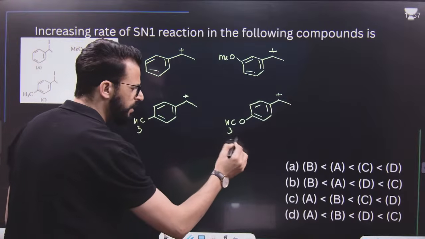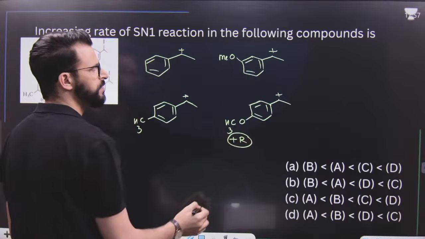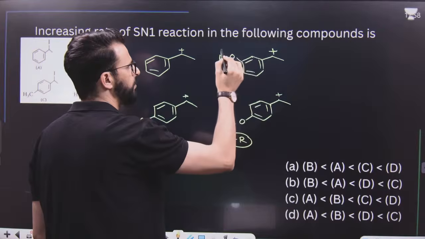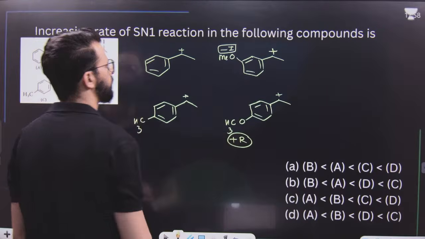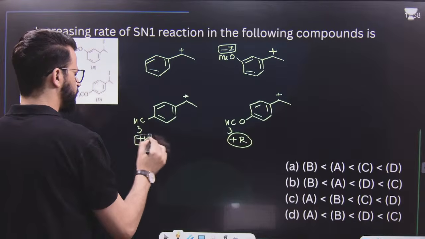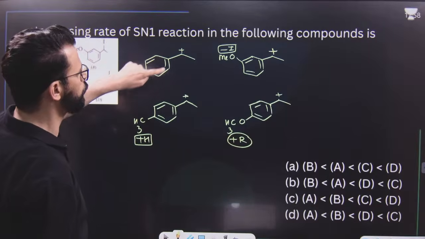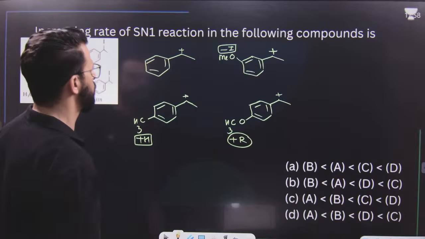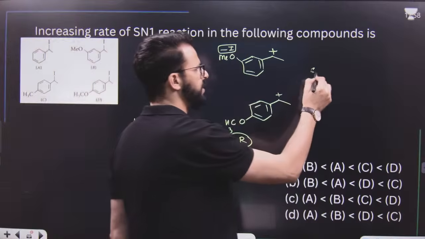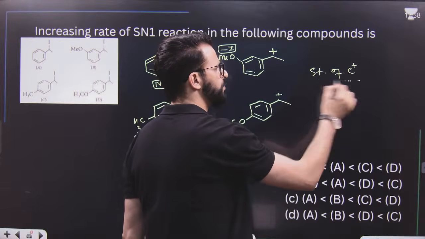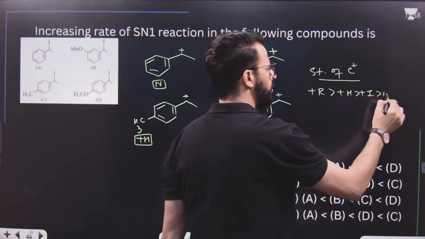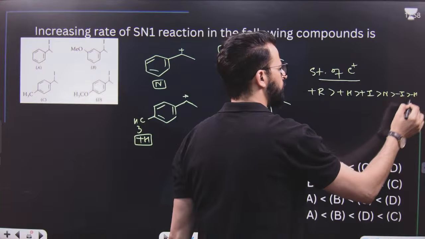This carbocation is more stable because of the plus R effect. This will not show plus R on the carbocation, but it will show minus I. This will show plus H on the carbocation. This does not have any atom or group which shows any inductive, hyperconjugation or resonance effect, so I will say this is neutral. For stability of a carbocation or positive charge species, check first plus R, then plus H, then plus I, then neutral, then minus I, then minus H, then finally minus R.